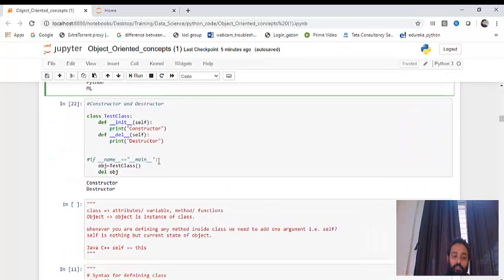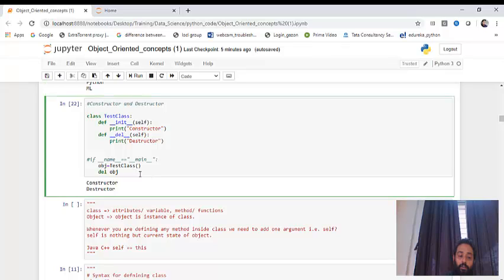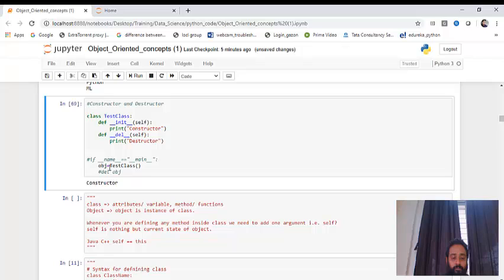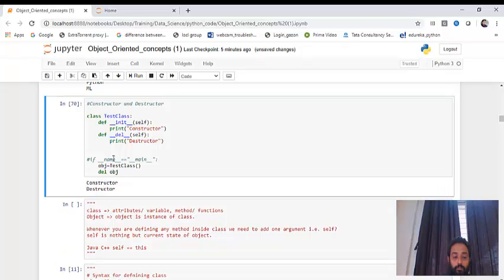Let us create one object. First let me uncomment this part. Now when you create an object called obj of the test class, I have not called __init__ anywhere, right? As soon as I created an object, this got called. Now if I want to delete it, it would have deleted from inside, and it is printing.